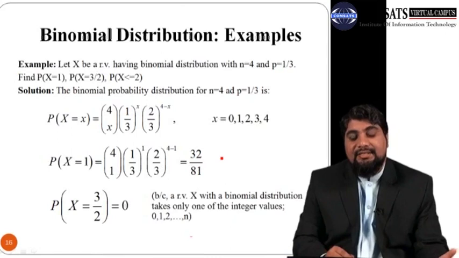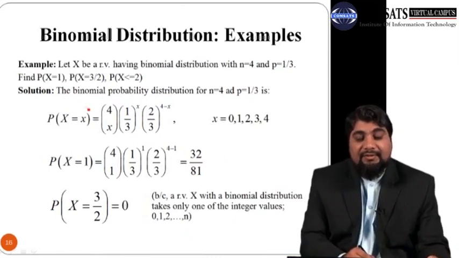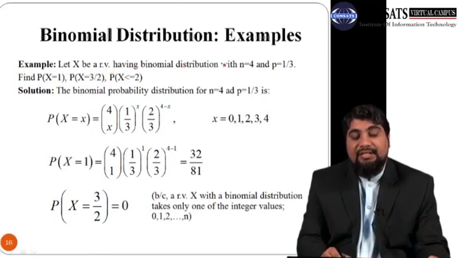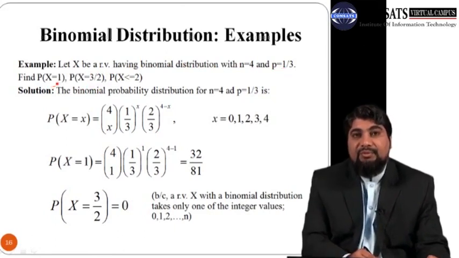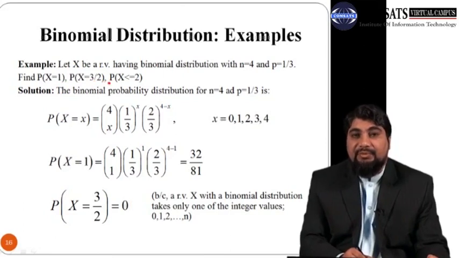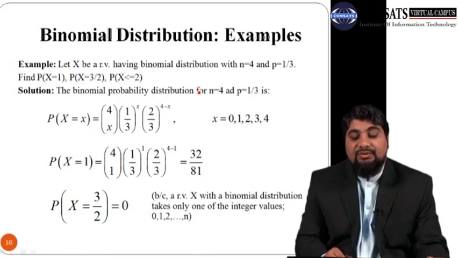So now let us consider another example. So let x be a random variable having binomial distribution with n equals 4 and p equals 1 by 3. So question is, calculate probability x equals 1 and then calculate probability x equals 3 by 2 and probability x is less than or equal to 2. So note that here we have the binomial probability distribution with n equals 4 and p equals 1 by 3.